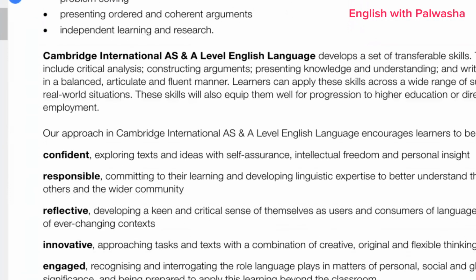Basically, the approach in Cambridge International A-level English Language encourages learners to be confident, responsible, reflective. When we are doing the reflective commentary, we are reflecting on things. You have to develop a keen and critical sense of yourself. Then you have to be innovative to create new things, and engage. Of course, the content should be engaging, not creating monotony, and your thought, your tone, your register should be confident enough.